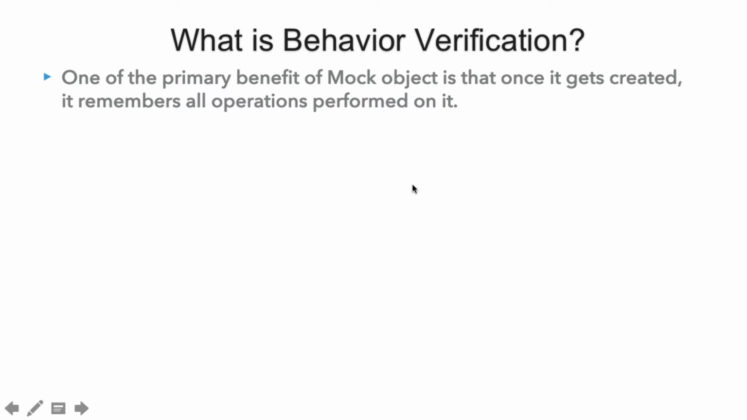So friends, in our previous lecture we saw that when we create a mock object of our external dependency using Mockito, it provides certain capabilities to the mock object. Whatever method we call on that mock object, usually the mock object remembers all the interactions made on it.